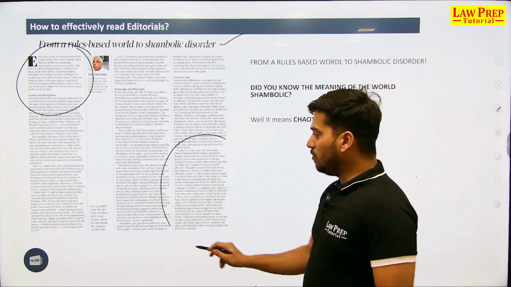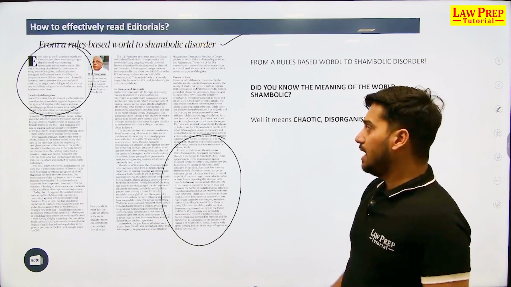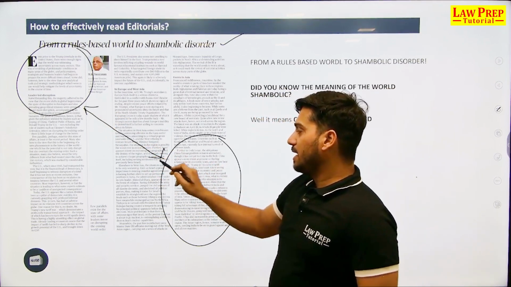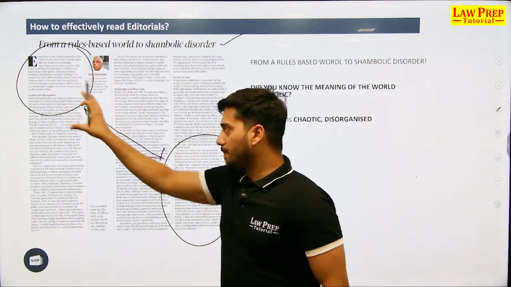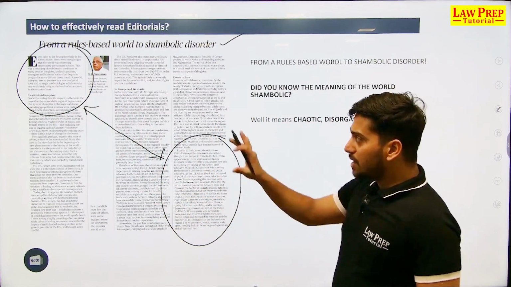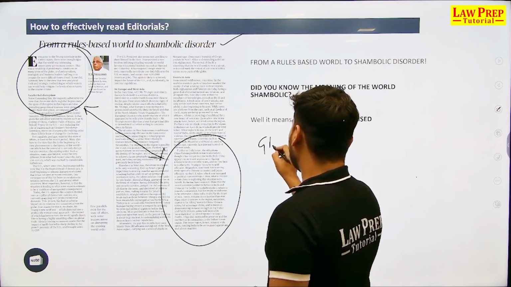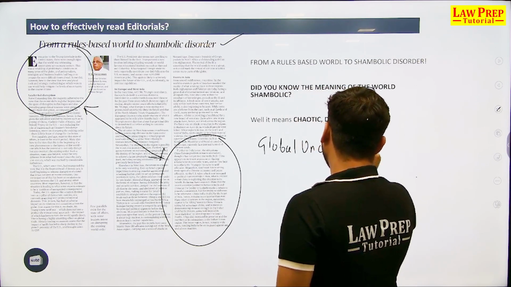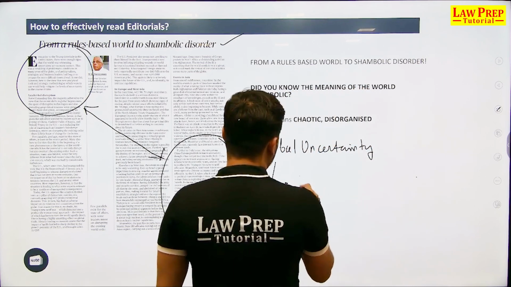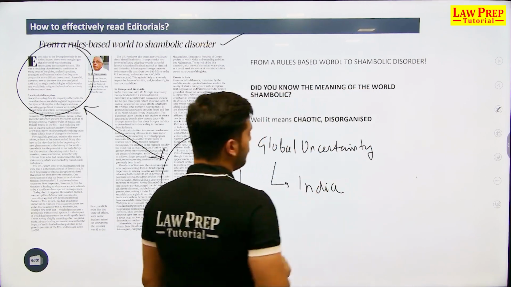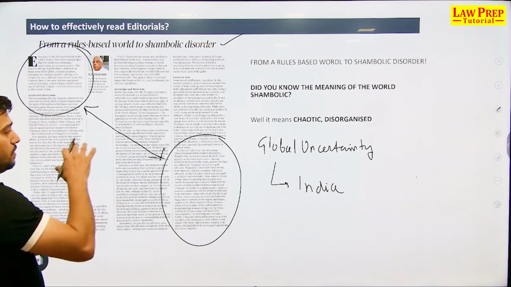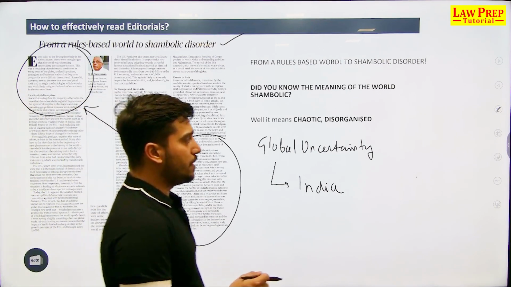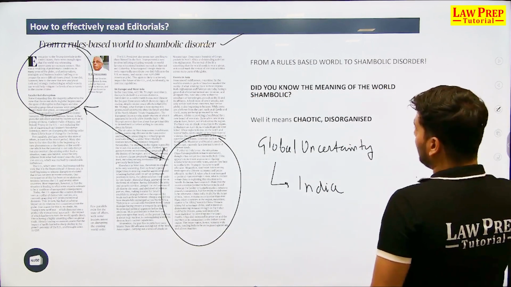Followed by this, you need to focus on the conclusion part and you need to connect, because whatever arguments the author is giving are with respect to connecting the introduction to India. Now, the introduction is about global uncertainty, and later on the author connects it with India. Meanwhile, there are certain arguments that the author is giving, so we need to find those arguments. We need to find out those areas that the author is trying to publish. Now again, the author has given a comparative standard.